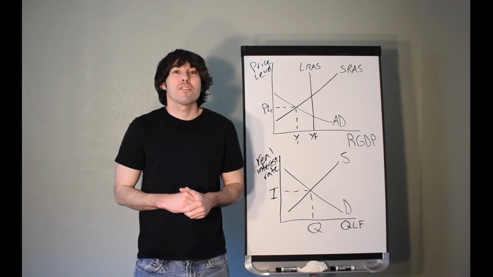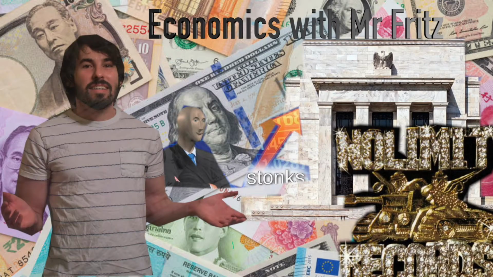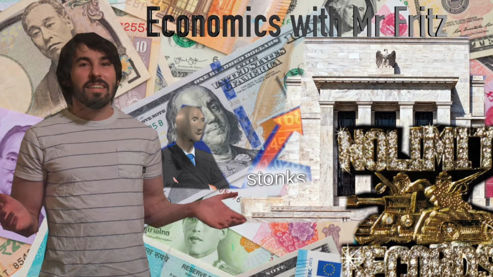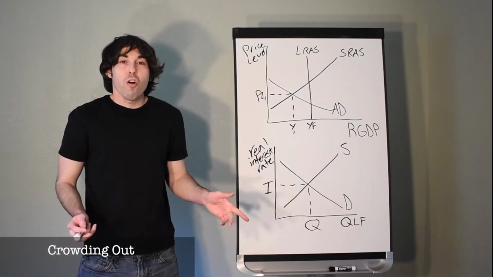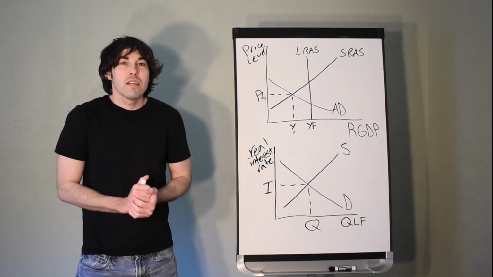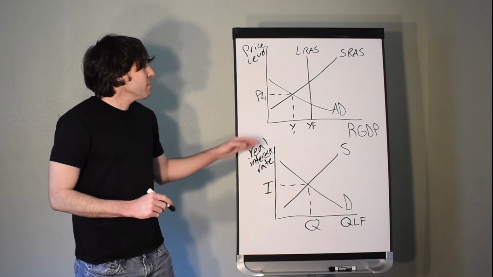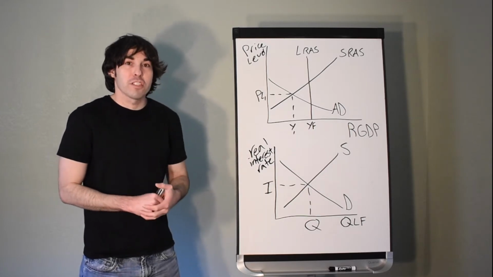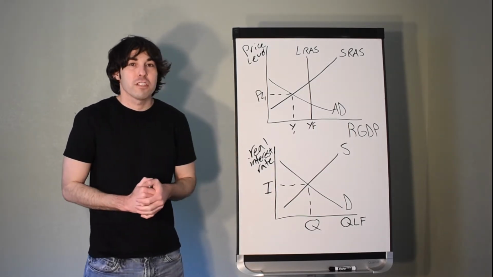Fritz. Today we're going to learn about crowding out. Alright, so we've all heard about crowding out, but today we're going to talk about what it really is. Crowding out is going to be something that tends to happen during a recession, so up here I've drawn a recession and a loanable funds market for us to use.